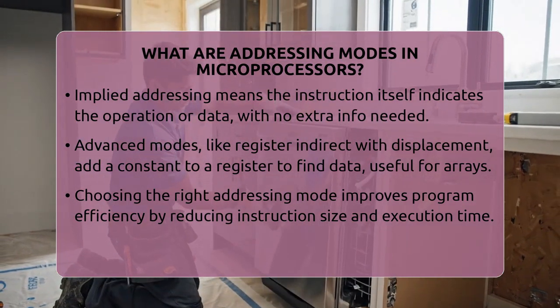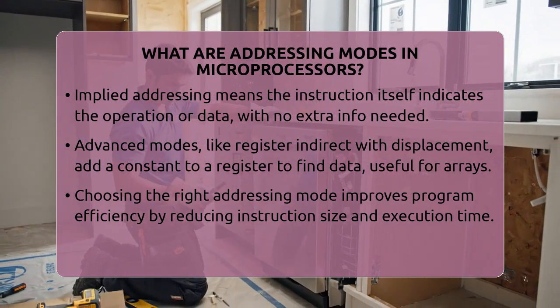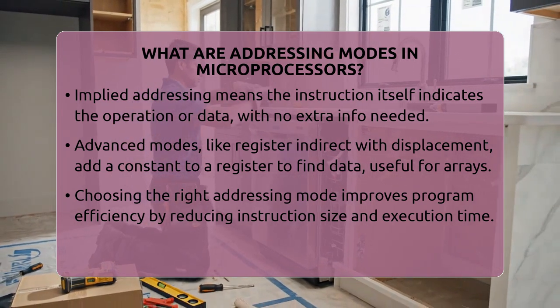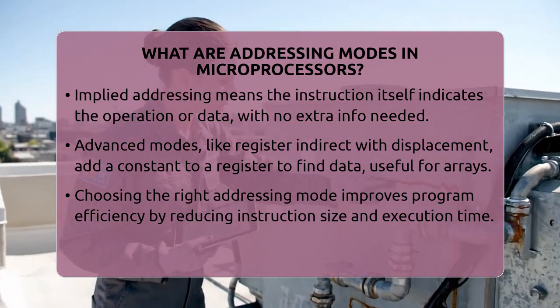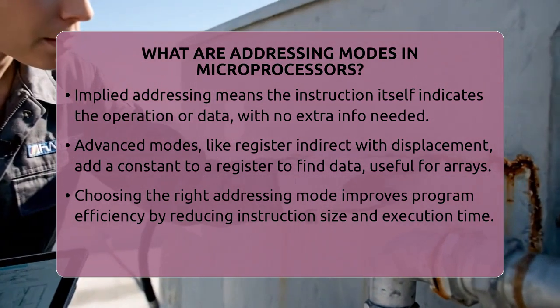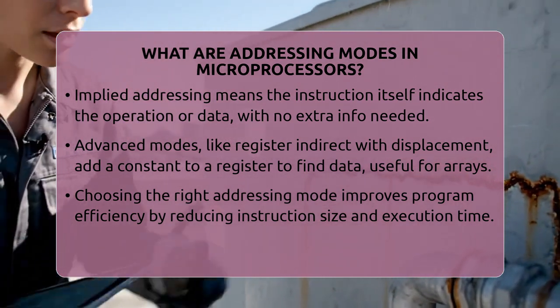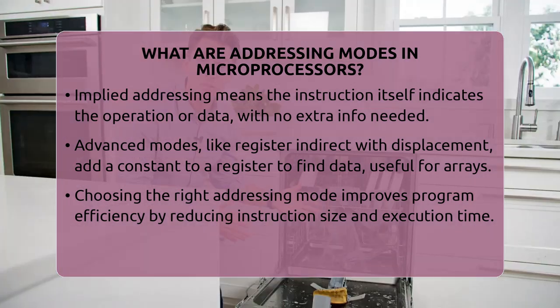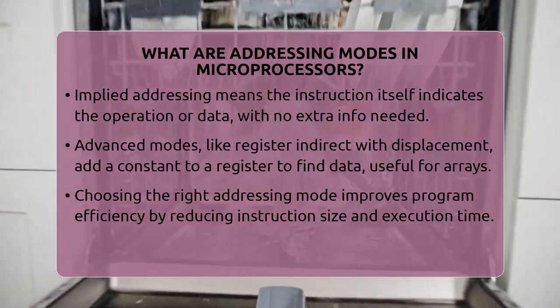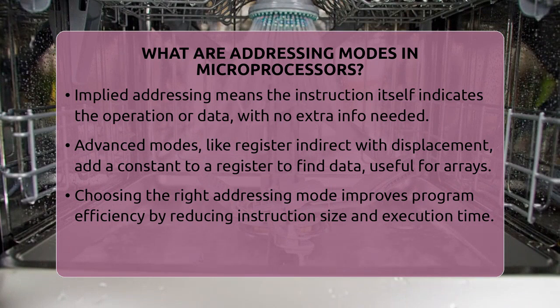Another mode is indirect addressing. Here, the instruction points to a register that contains the memory address of the data. The processor first reads the address from the register, then accesses the data from that address. This is useful for working with pointers and dynamic data.